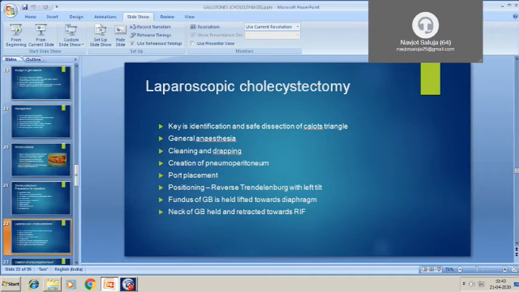Then comes the port placement and positioning of the patient. Patient is usually positioned in reverse Trendelenburg position. So Trendelenburg position is head down position when the head position is lower, and reverse Trendelenburg position is when the head is upside. The table is tilted with the foot end down, and there is left tilt, so that the bowel loops fall to the left side. So we can easily visualize the gallbladder.